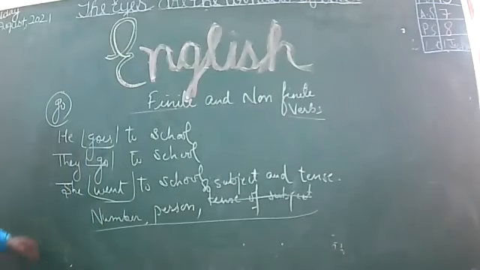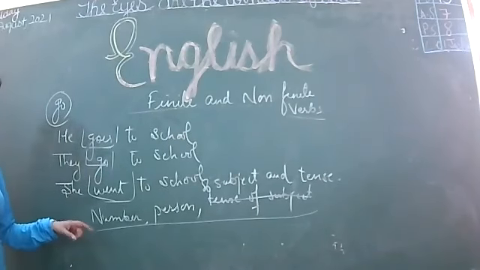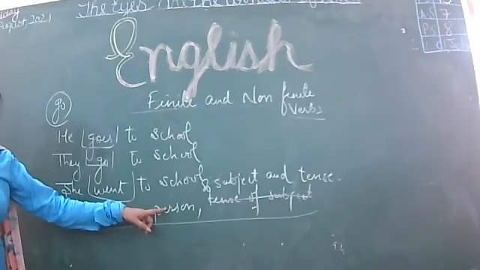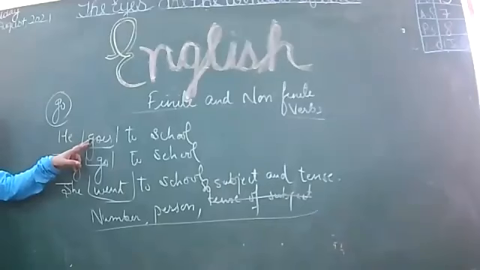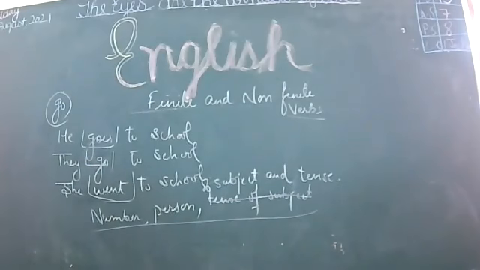So what we have observed is that the form of the verb is changing in all three, with the number and person of the subject, as well as the tense of the sentence. When it is changing, we are also changing the form of the verb. So what are these? These are examples of finite verbs.